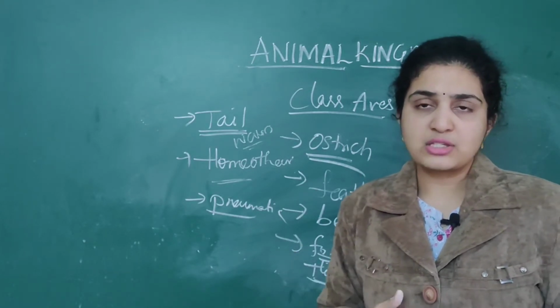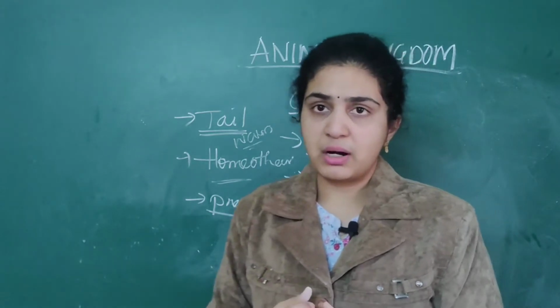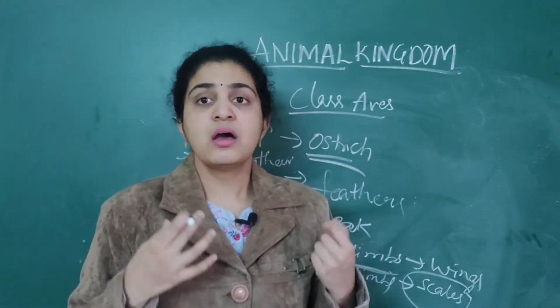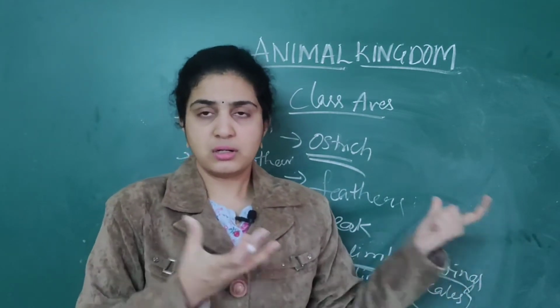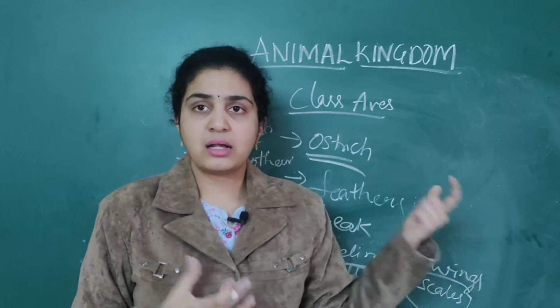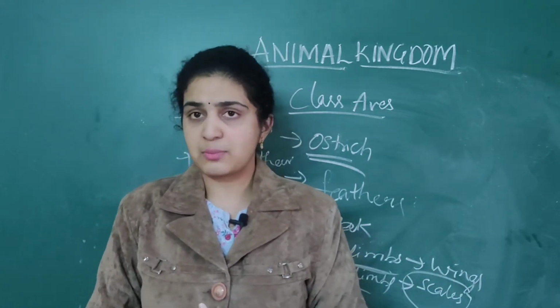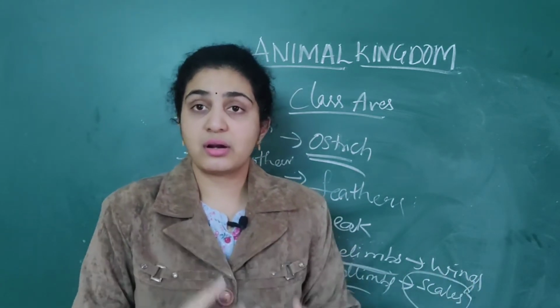Then the rest of the things are the same. The heart is usually four-chambered. Because they are terrestrial organisms, respiration is usually by lungs. Terrestrial, so lungs. And the heart is usually four-chambered, with two atria and two ventricles. Heart is done. Respiration is done.